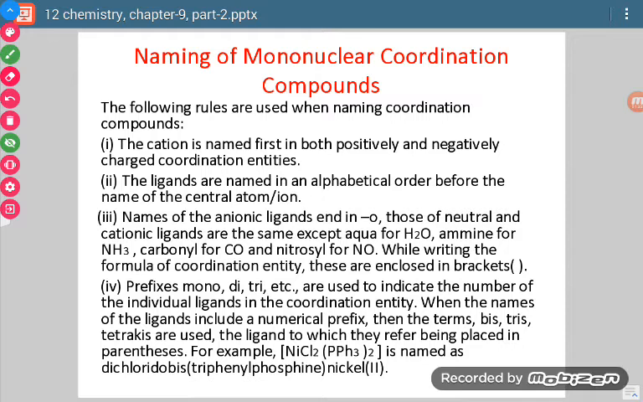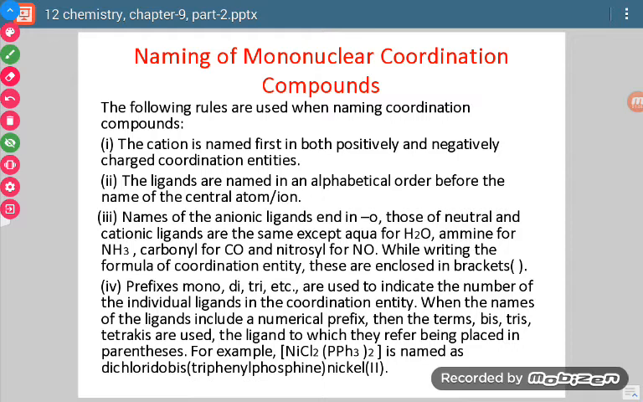Now the second rule is the ligands are named in alphabetical order. When we are going to name a coordination sphere, there may be more than one ligand present. So the very first rule is ligands are named first and then the central atom is named. If more than one type of ligand is there, then they are named alphabetically. Once we name them, then we have to name the central atom.